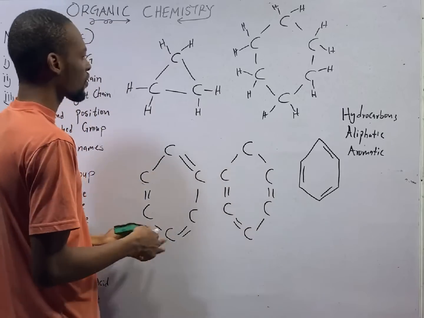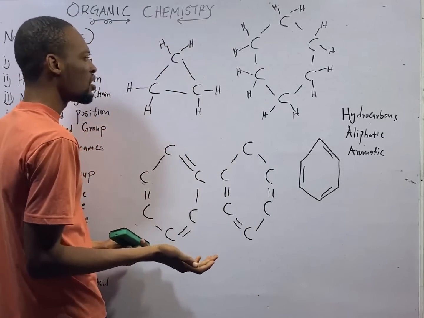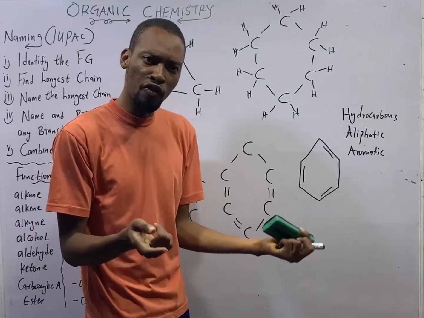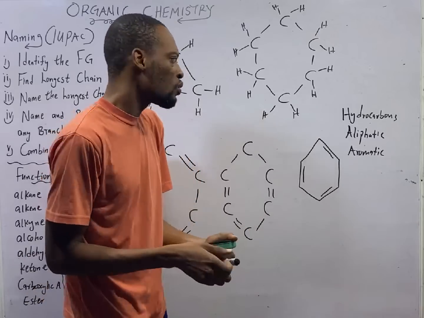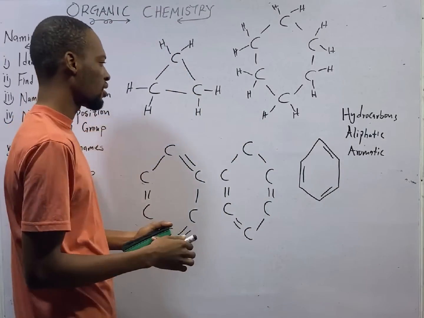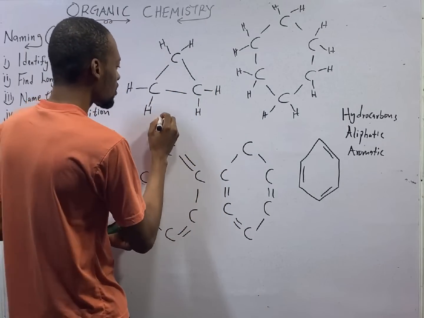Look at here. We have 3 carbons here, every other thing hydrogen. So this is basically an alkane in circular form with 3 carbons. If it were normal straight chain, we would call this propane. But this is in circular form, so we simply say cyclopropane.